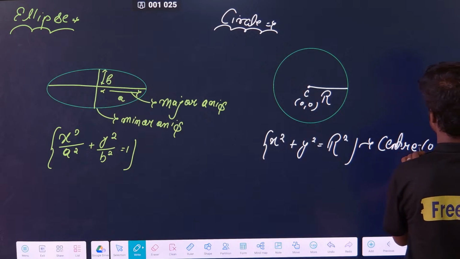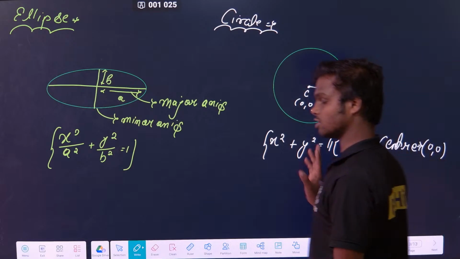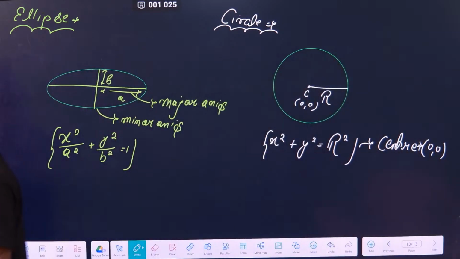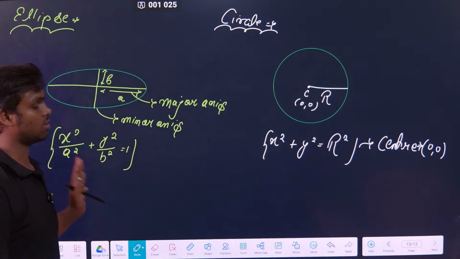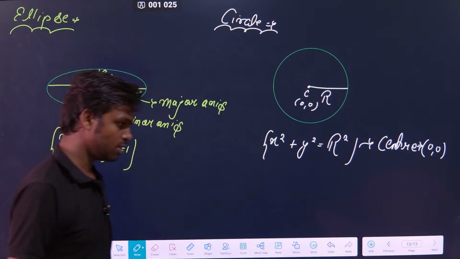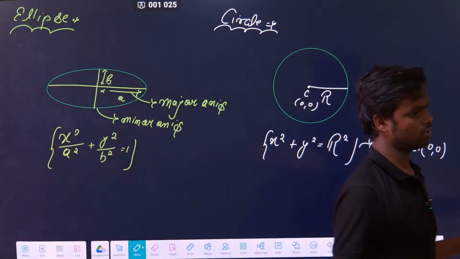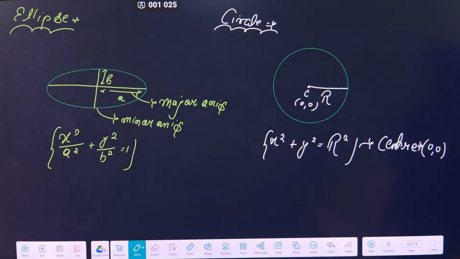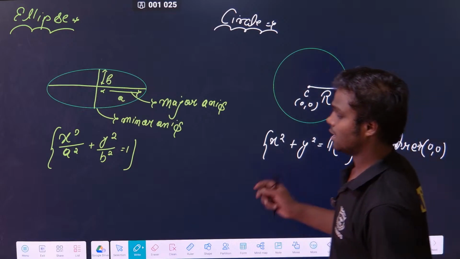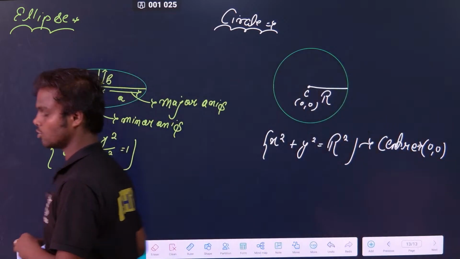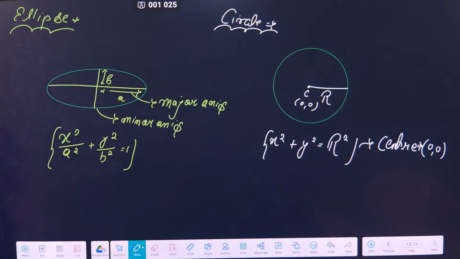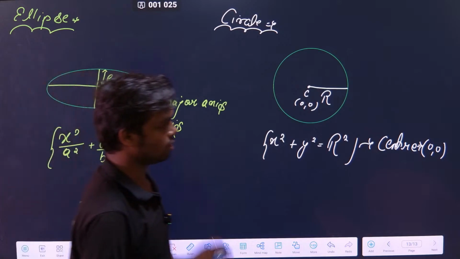Remember that, then only you can write it like this, and for you this much is sufficient. No need to remember the other things. Generally circle won't come in circular motion in a complicated way, we have to see somewhat about the circle, but it will be this circle only. But in the ellipse case we should know some more things, which we will see in gravitation. Clear? Note it down.